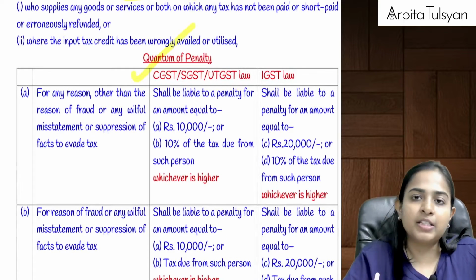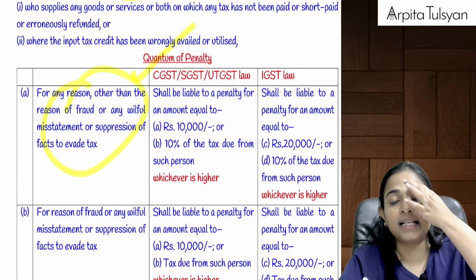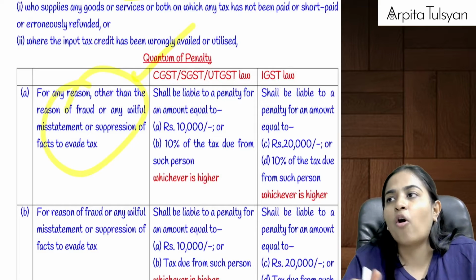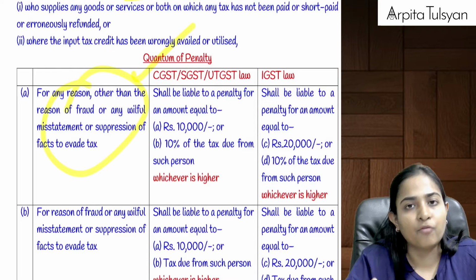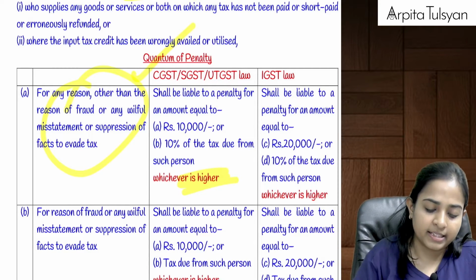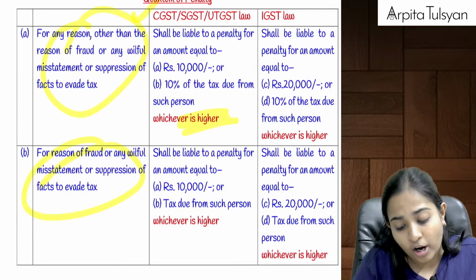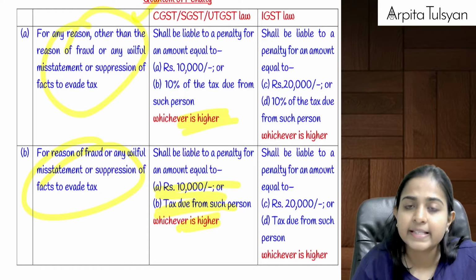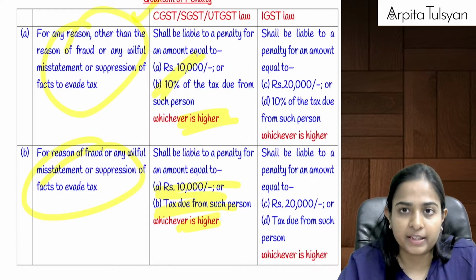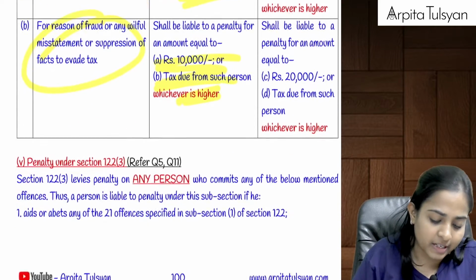Okay, if it was done for reasons other than fraud, section 73 types, then in that case 10,000 or 10% of the tax involved, whichever is higher, will be the amount of penalty. IGST I am not telling, you can understand now. And if it was for the reasons of fraud, then 10,000 or 100% of the tax, whichever is higher. Okay, so where it was lenient, then 10% of the tax. When it was a fraud case, 10,000 or 100% of the tax, whichever is higher.